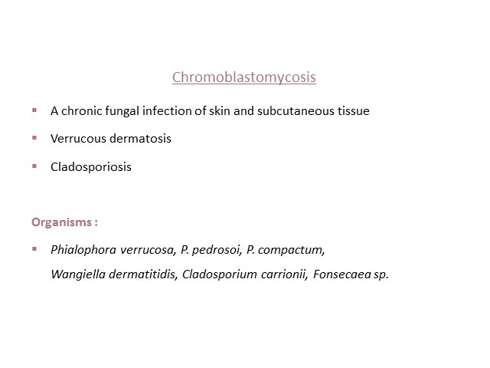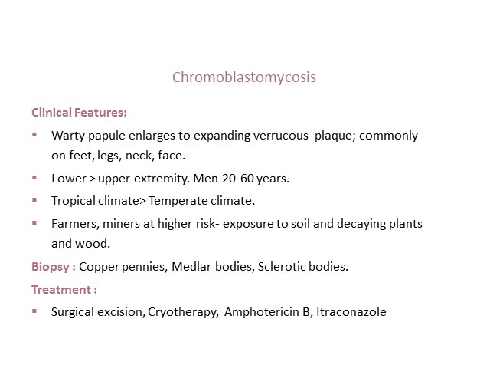Then there is chromoblastomycosis, which is a chronic fungal infection of skin and subcutaneous tissue, where you see verrucous lesions on the skin, also called cladosporiosis. Organisms are mainly Phialophora species, Phialophora verrucosa, Fonsecaea pedrosoi, and Fonsecaea compacta. In clinical features, you will see mainly warty lesions on the skin. This is seen in farmers or people who work in soil. The lower extremity is commonly involved. When you do a biopsy, you look for copper-penny bodies, medlar bodies, or sclerotic bodies. Surgical excision, cryotherapy, amphotericin B and itraconazole are options.